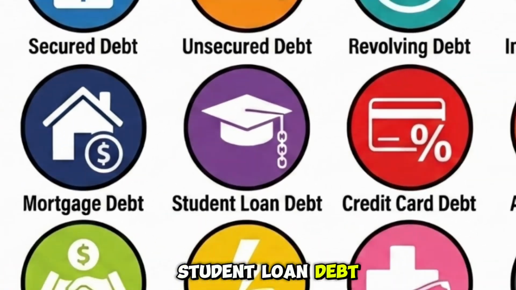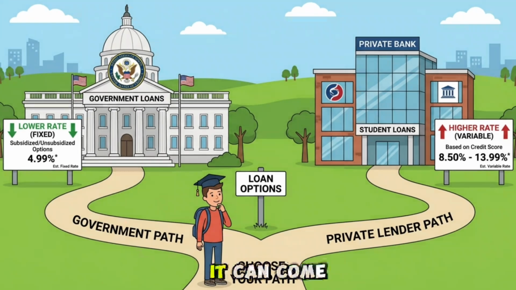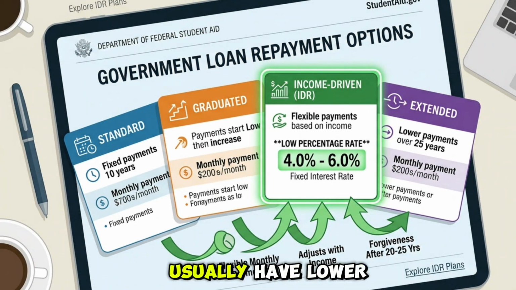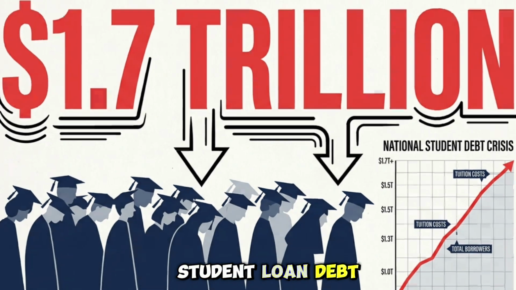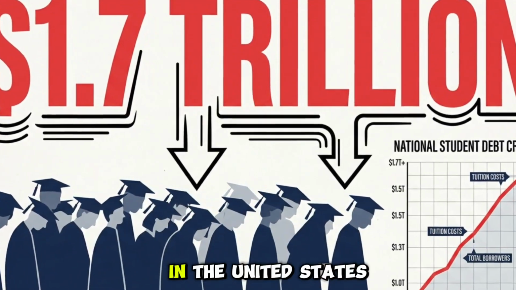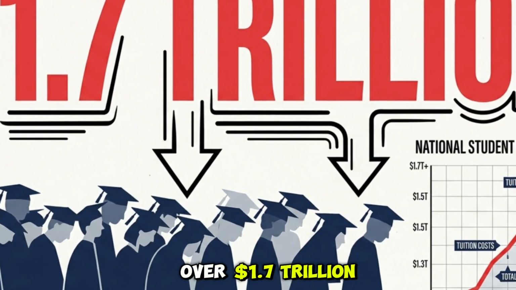Student loan debt. Student loan debt is money borrowed to pay for higher education. It can come from the government or from private lenders. Government student loans usually have lower interest rates and more repayment options. Private student loans function more like personal loans and can have much higher rates. Student loan debt has become a global crisis. In the United States alone, borrowers collectively owe over $1.7 trillion.